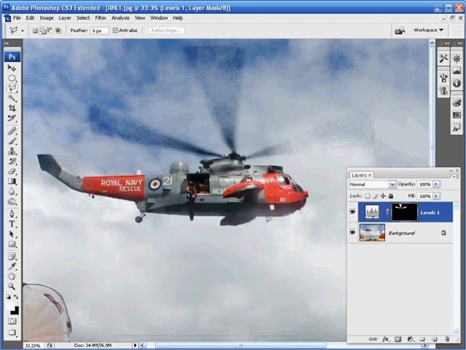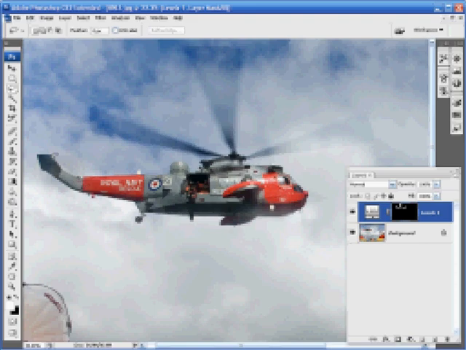We're now going to make a selection around the outside of this helicopter, and then feather our selection and improve the contrast using curves. Moving across into the toolbox, hold down on the polygonal lasso tool and then select the lasso tool. Up in the options bar, make sure that you're selected on New Selection and the feather is set to 0 pixels. Use the lasso tool to make a careful selection around the outside of this helicopter.